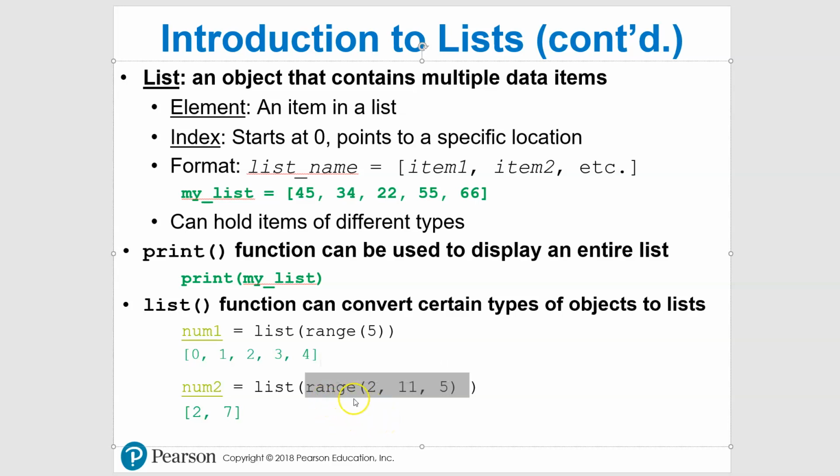But anyway, so we have range, and we're saying starting at 2 up through 11 by 5s. So this will create a list with 2 and 7, and then it's done.